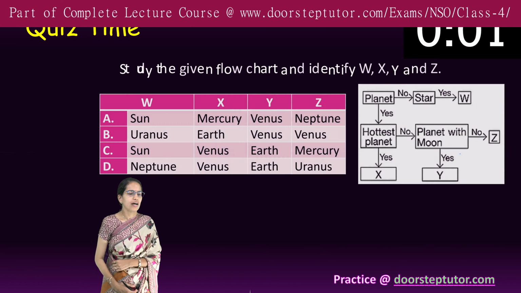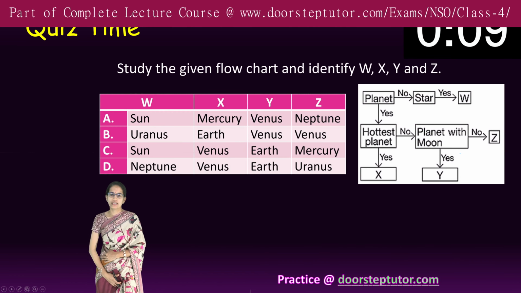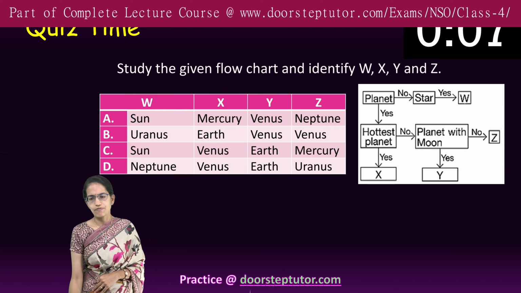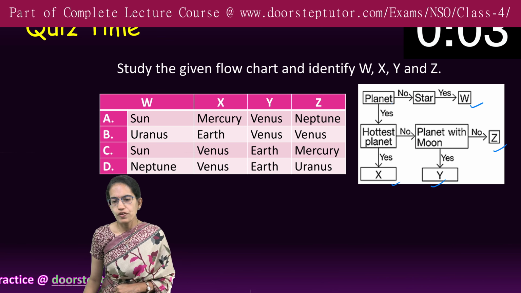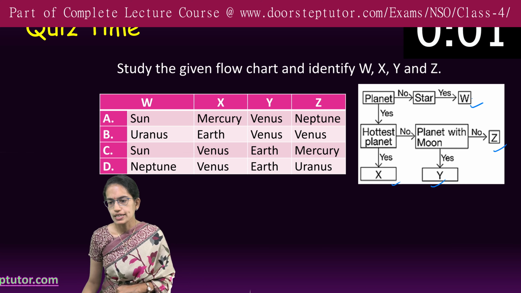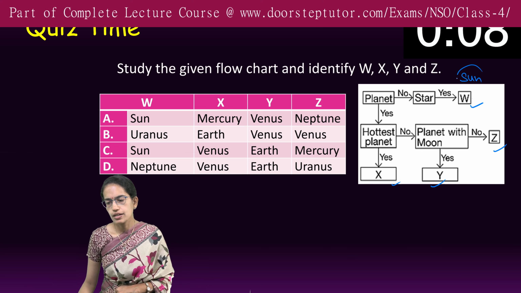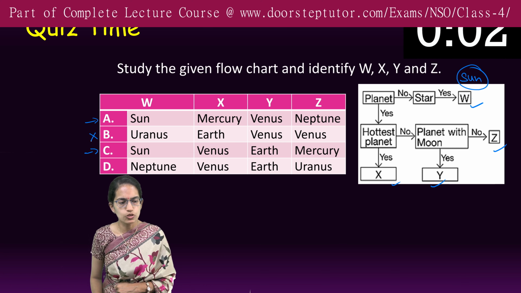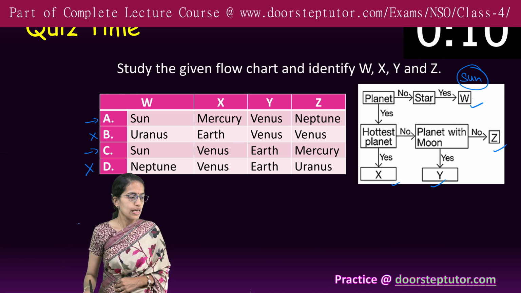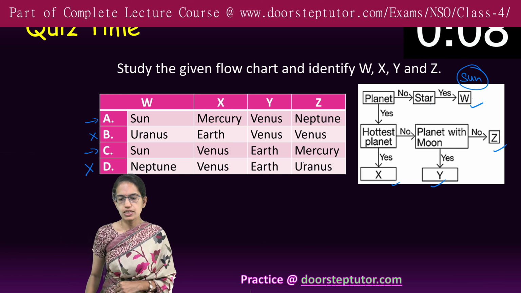Right? The next is a flowchart here. You have to identify what are W, X, Y and Z. So when it is not a planet but a star, Sun is a star, Alpha Centauri is a star. So here we have W in case A and C. So I ignore the remaining choices. Apply the technique of elimination in this case.